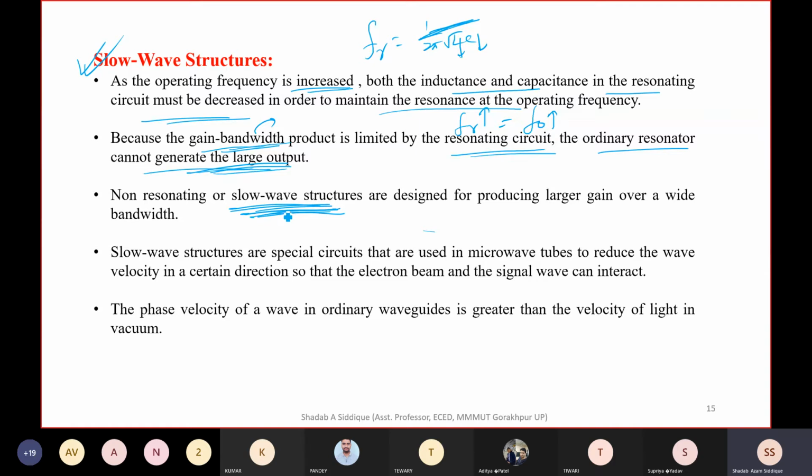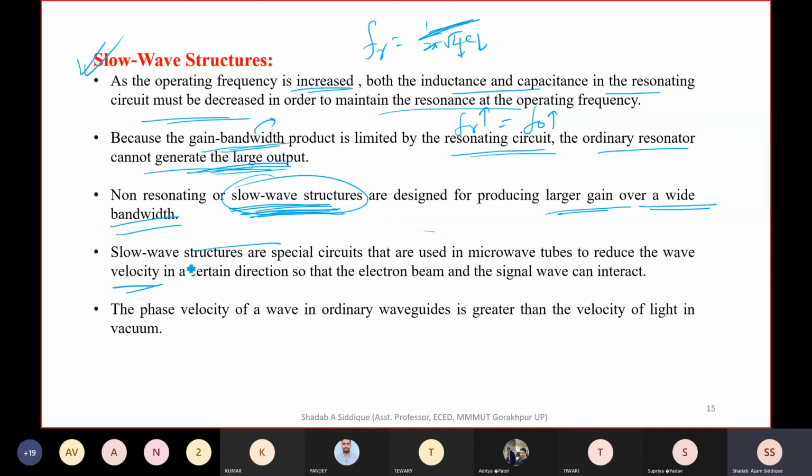The slow wave structure produces larger gain over a wide bandwidth, so the gain bandwidth product limitation can be overcome by using it. And I have just explained how the slow wave structure works, how the wave going inside is slowed down. Okay, so slow wave structures are special circuits used in microwave tubes to reduce the wave velocity.